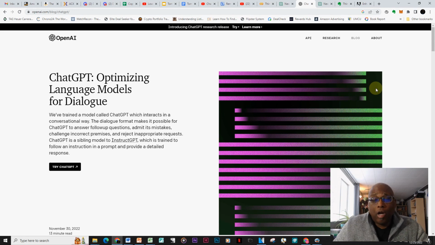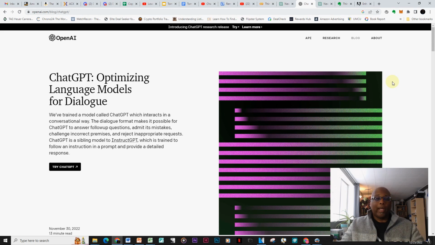And so today I want to talk to you about ChatGPT. One of the things that are out there right now as it relates to AI technology. And ChatGPT, as you see here on the page, is a language model developed by OpenAI. OpenAI has basically created ChatGPT, and I think the best way to talk about ChatGPT is that it's like a digital assistant, a personal assistant on steroids.